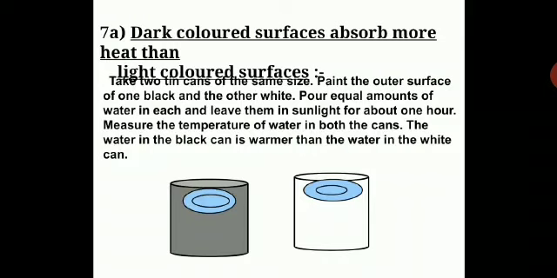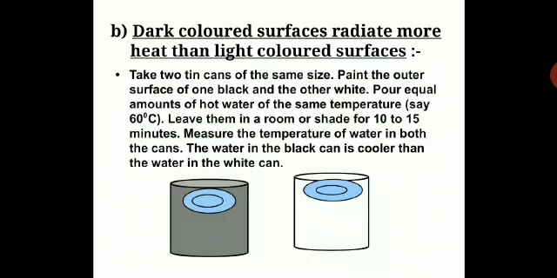But over here, the can painted black has absorbed more heat and the temperature of water in that can is higher than the temperature of the water in the white can. So this experiment clearly explains what we said just now. So dark colored surfaces absorb more heat than light colored surfaces.